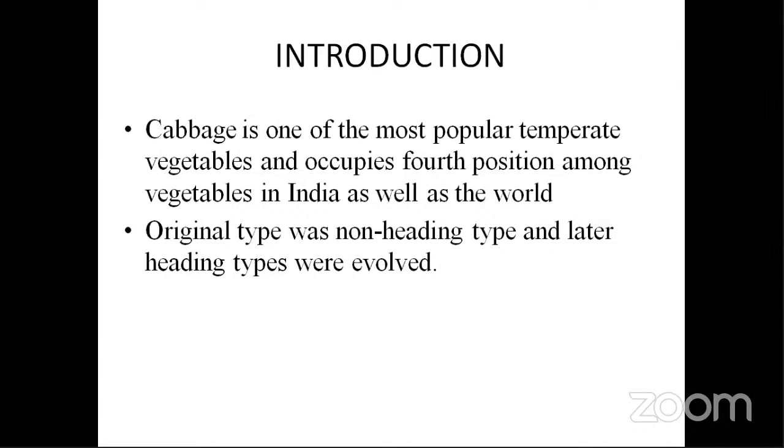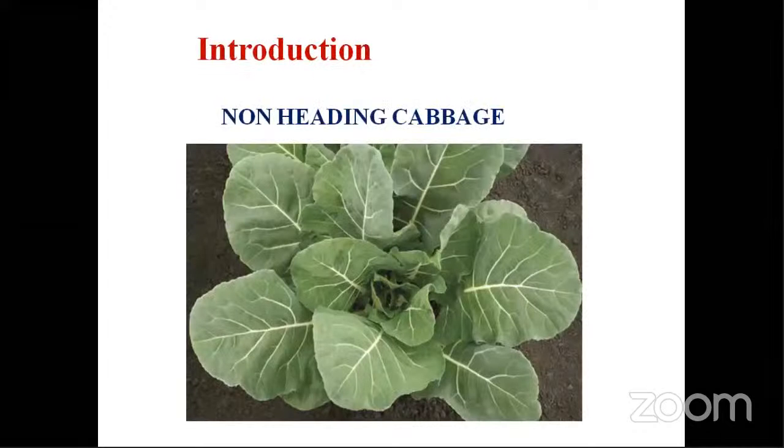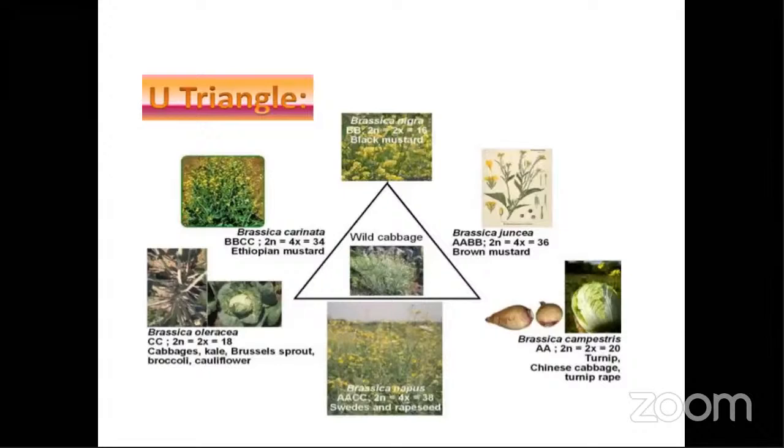Next, the original type was actually a non-heading type, which later evolved into a heading type. So the cabbage head we have now was initially a non-heading type, which with time and evolution has formed a head. Here we see the non-heading type of cabbage, which was the initial or primitive type of cabbage that we had. Next, the Brassica U triangle.